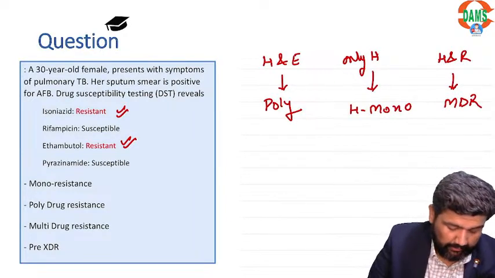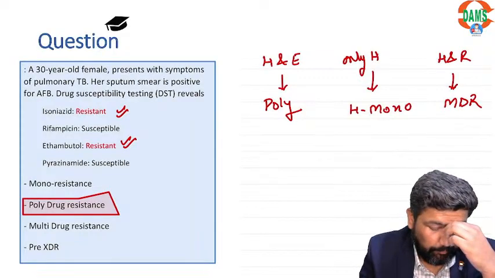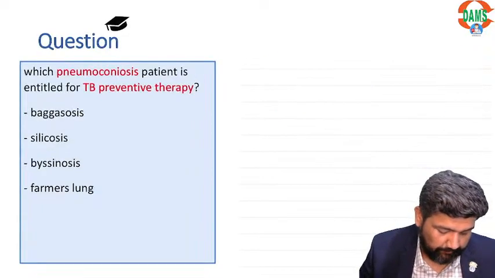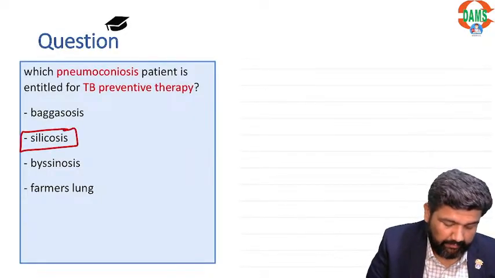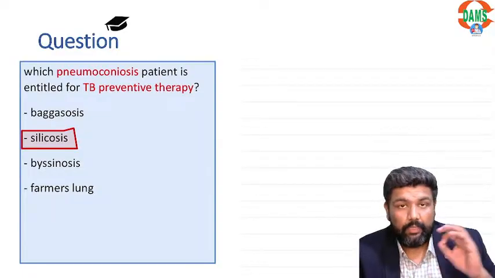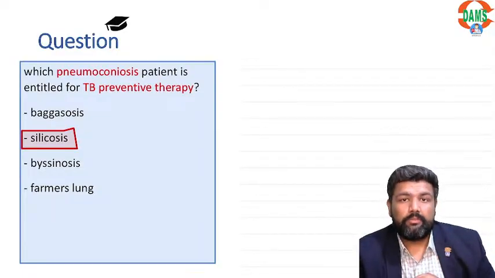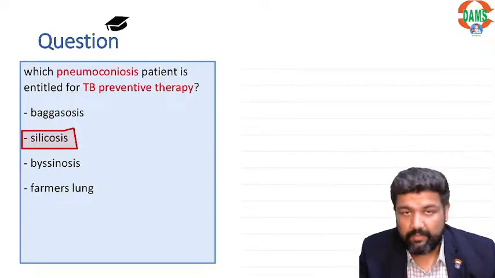So here the correct answer is poly drug resistance. Which pneumoconiosis? Children, silicosis. In DVT I also told you silicosis, right? Silicotics are prone to tuberculosis. That is why in silicotics we give TB preventive therapy.